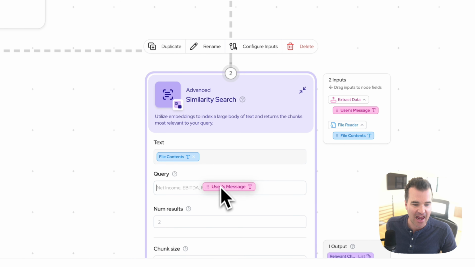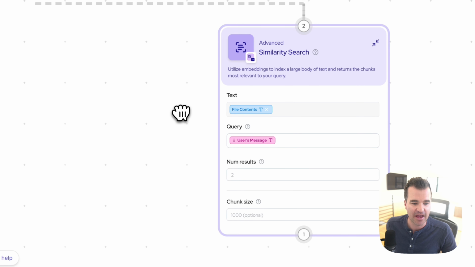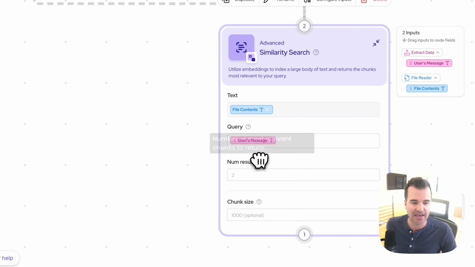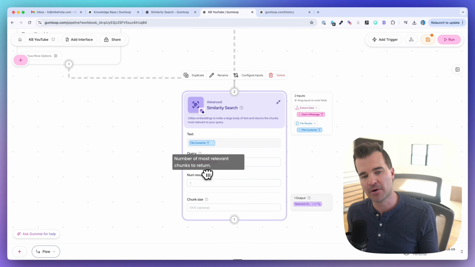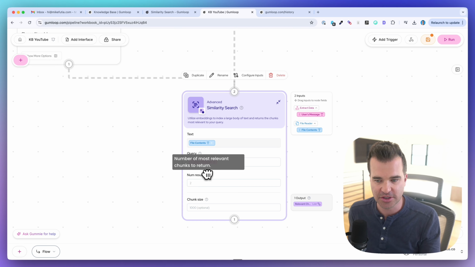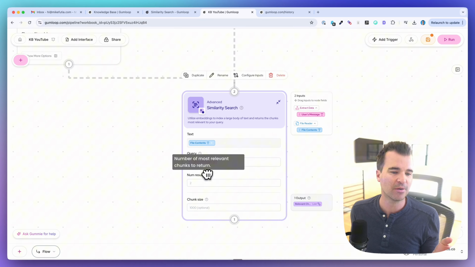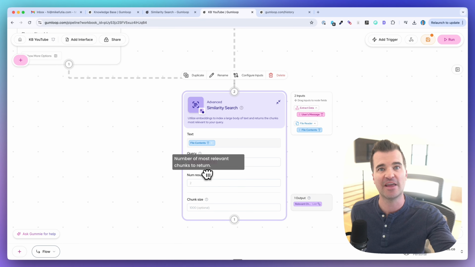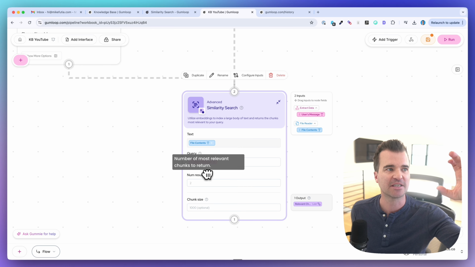So I'm going to drag that into the query. Okay. And then these other results, I'm just going to leave as is. This is the number of relevant results to return, so I'm going to leave this at 2. So in that 39-page PDF, it's going to find the 2 most relevant chunks to return.